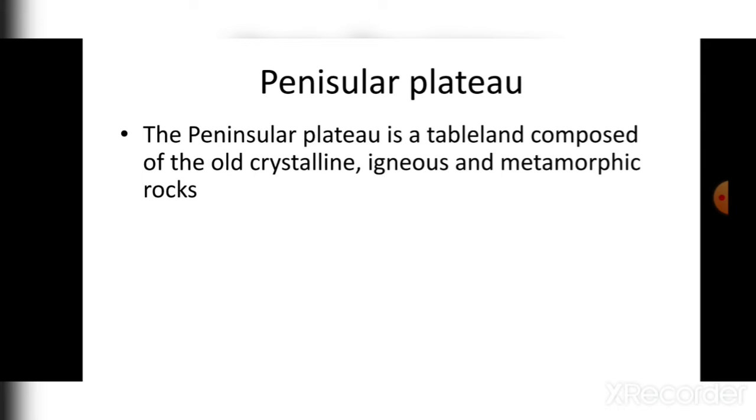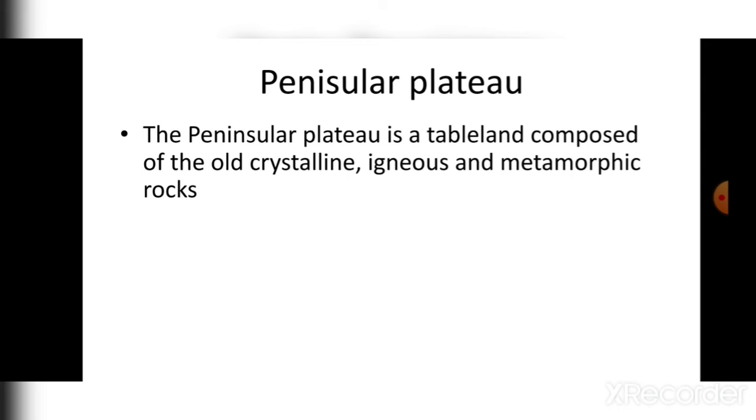Igneous rocks are those made from magma, and metamorphic rocks are formed when igneous and sedimentary rocks change their state and break down, and then a new rock is formed that is known as metamorphic rock. So the peninsular plateau is made up of igneous and metamorphic rocks.